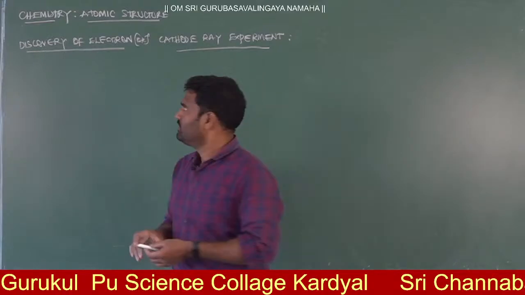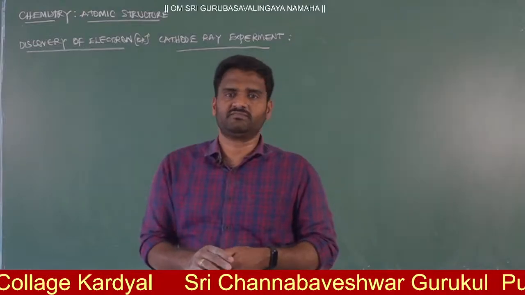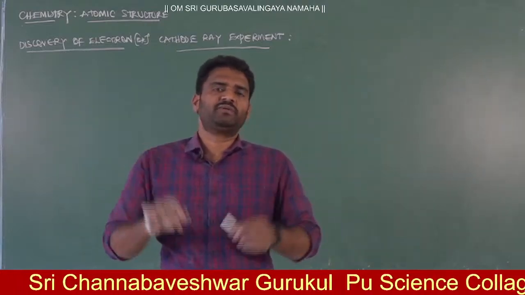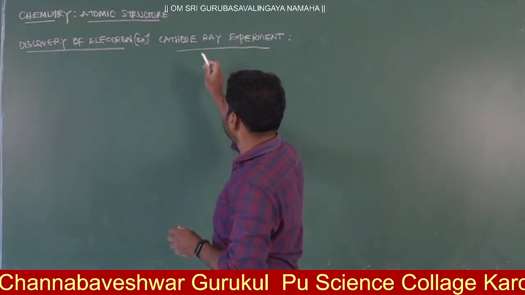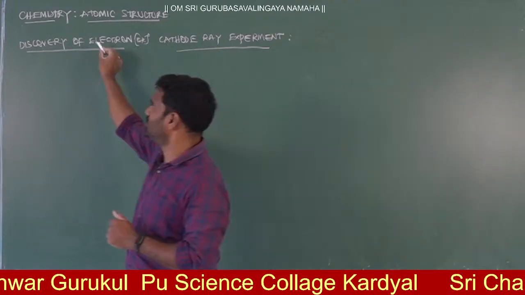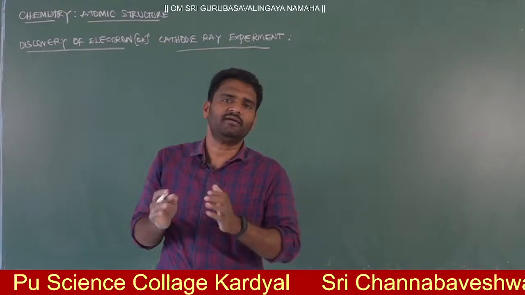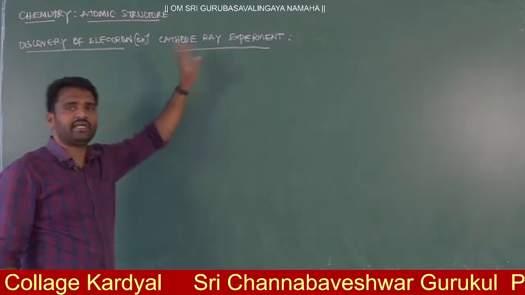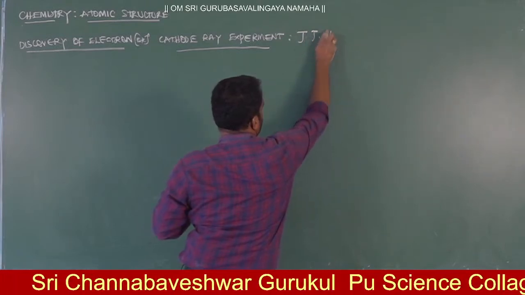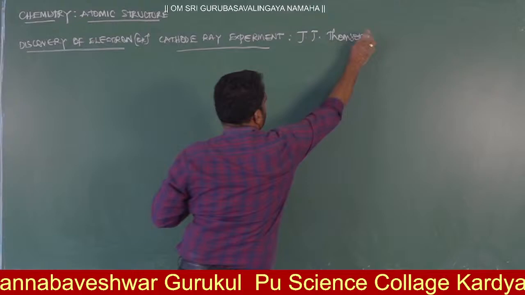Then, based on Faraday's suggestions, that is, from the experimental suggestions, J.J. Thomson did one experiment. That experiment is named the cathode ray experiment. From the cathode ray experiment, J.J. Thomson discovered the electron in matter. So the discovery of the electron, or cathode ray experiment, is according to J.J. Thomson. J.J. Thomson is the scientist who discovered the electron in the atom.